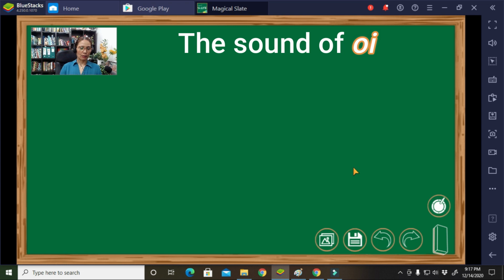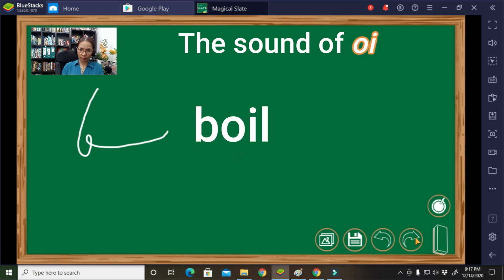Next, it's time for you to read again. Can you read these symbols? Okay. We have this symbol occupying one whole of the space, and then the sounds of oi, and then a long forward curve. That is very good. It is boil.